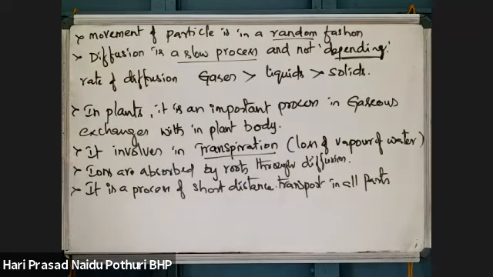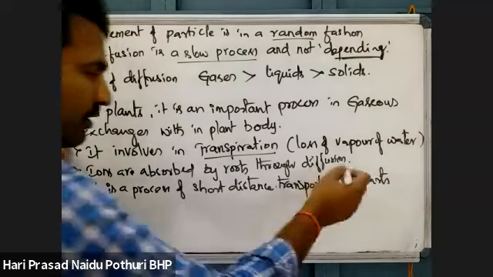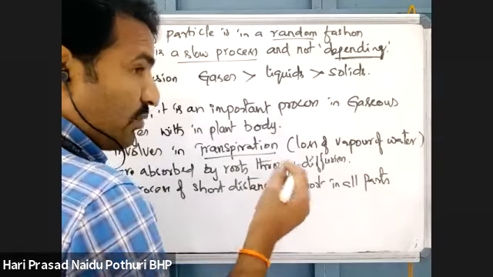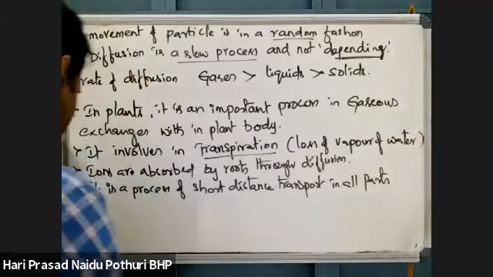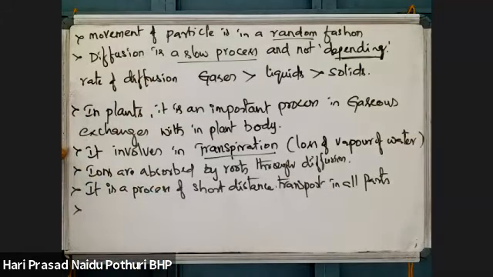In all parts of the plant, transport of a substance over a small distance is carried out by simple diffusion only. What about transport of food materials? That we will see later. That process is called translocation.